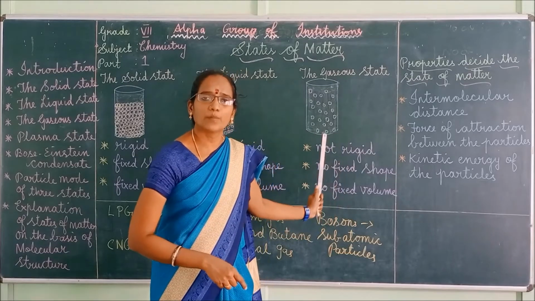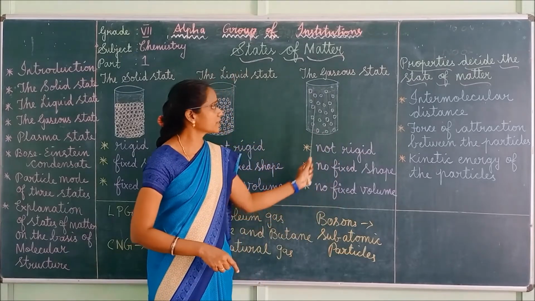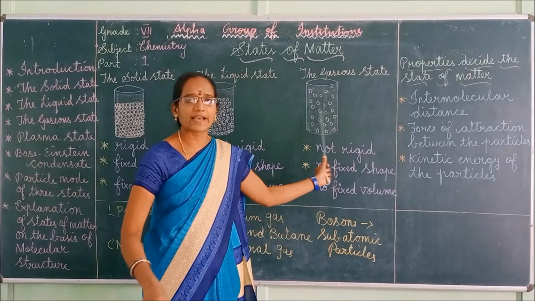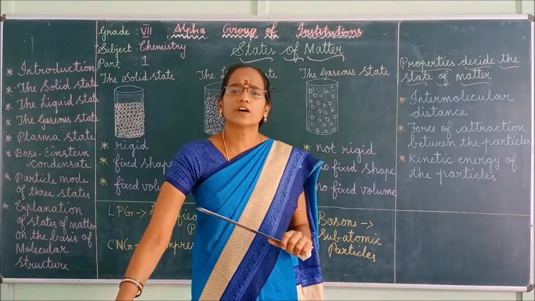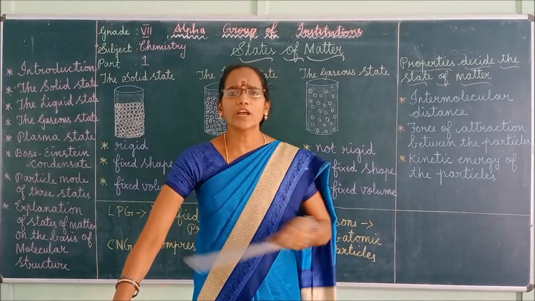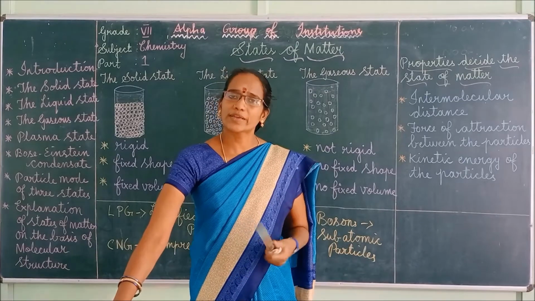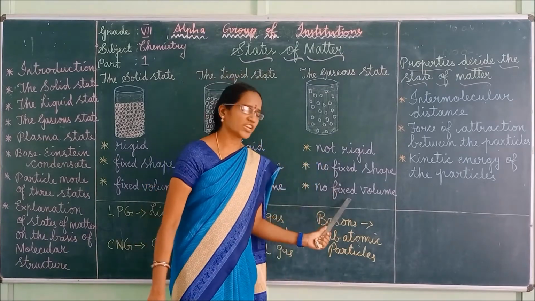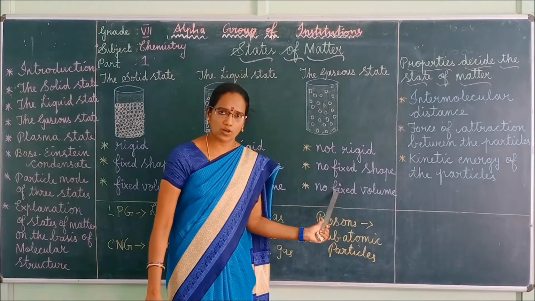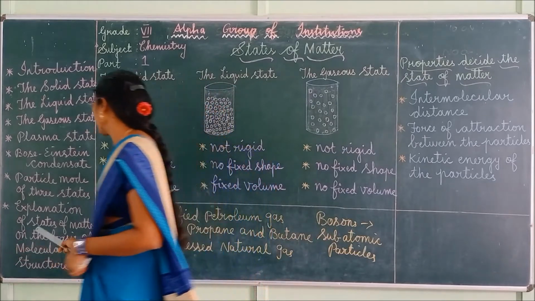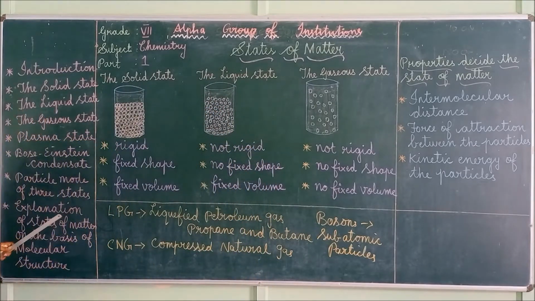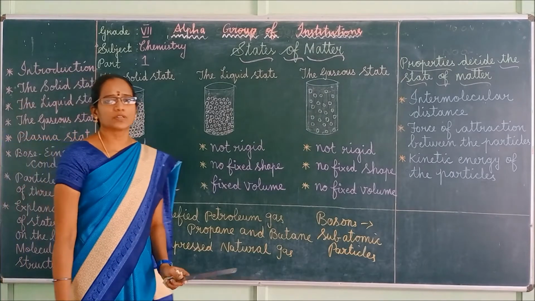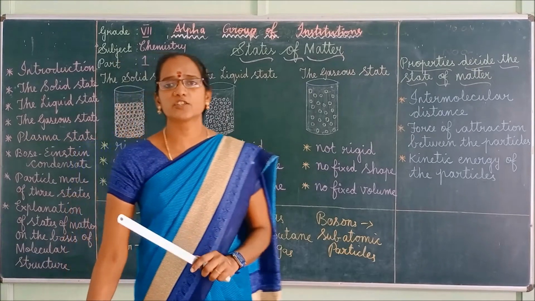In gaseous state, the molecules are very free to move in all directions. That is why gases have no fixed shape as well as no fixed volume. Got it, children? So we discussed the explanation of states of matter on the basis of molecular structure also. Understood what we discussed today, children?